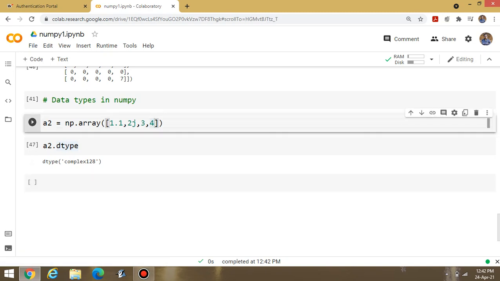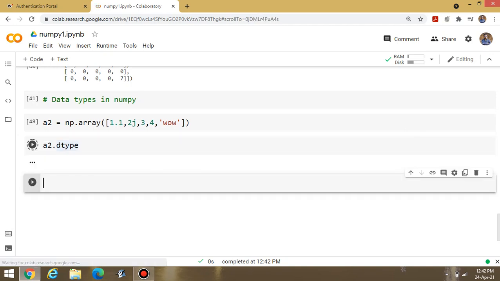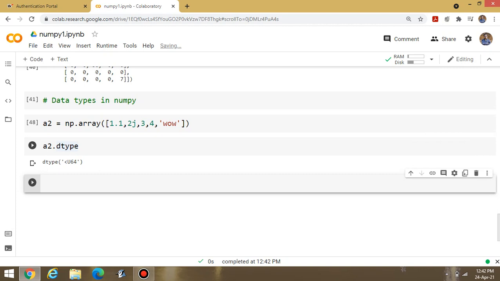Now if I am writing some string data inside this, suppose I am writing some value and this string value is there. Now check the data type, you can convert this into U64, unsigned 64. This one is basically the string data type. You can convert accordingly. These are basically the data types.